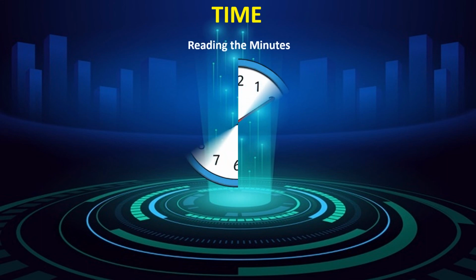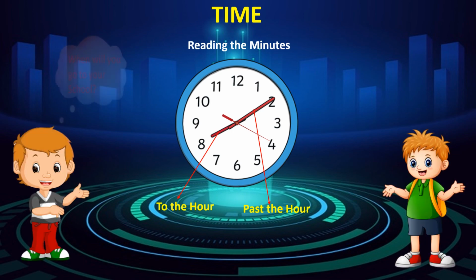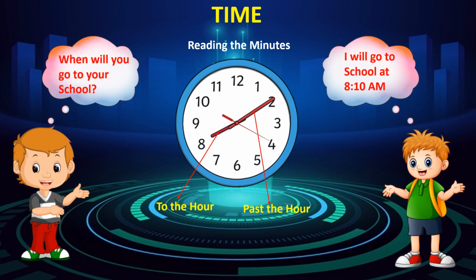Reading the minutes. Look at this clock. Here, the short hand indicates the hour 8 and the long hand indicates 10 minutes past the hour. So the time is 8 hours 10 minutes.